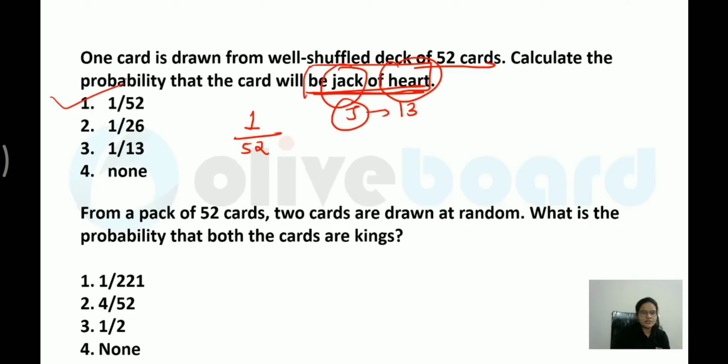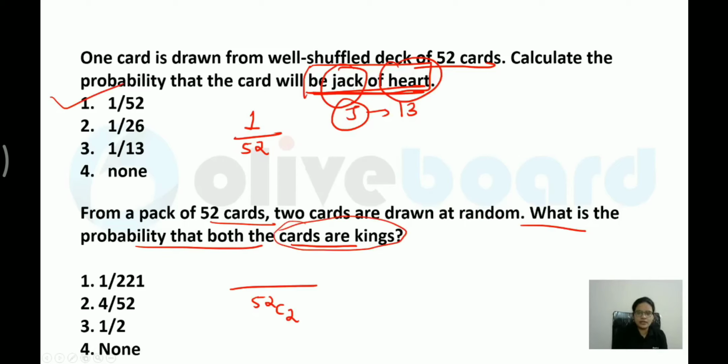Okay. Next one, from a pack of 52 cards, 2 cards are drawn at random. What is the probability that both of them are kings over here? Now you are drawing 2 cards over here. So far I was discussing about only one card. Now this is discussing about 2 cards over here. So when 2 cards are given, how will you do this? 2 means 52 C2. You are withdrawing 2 cards. So 52 C2. And what they are telling you, both of them are kings.